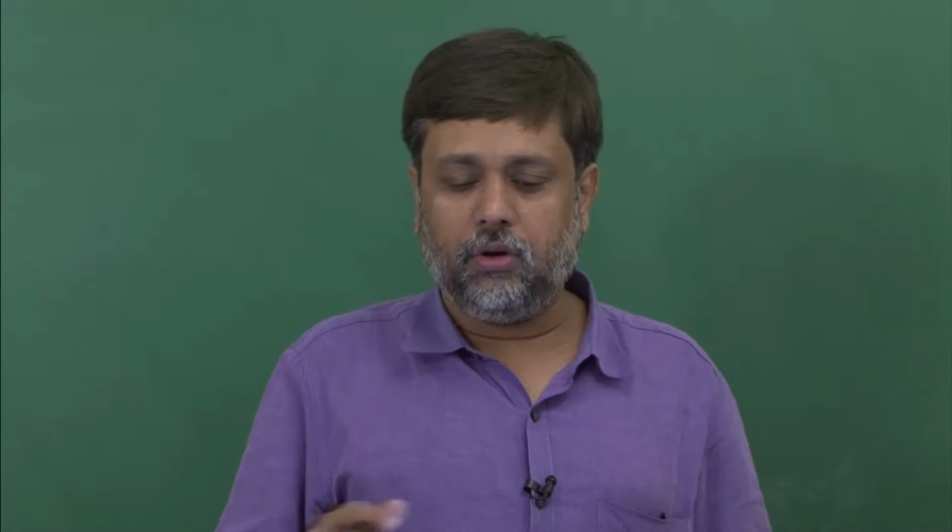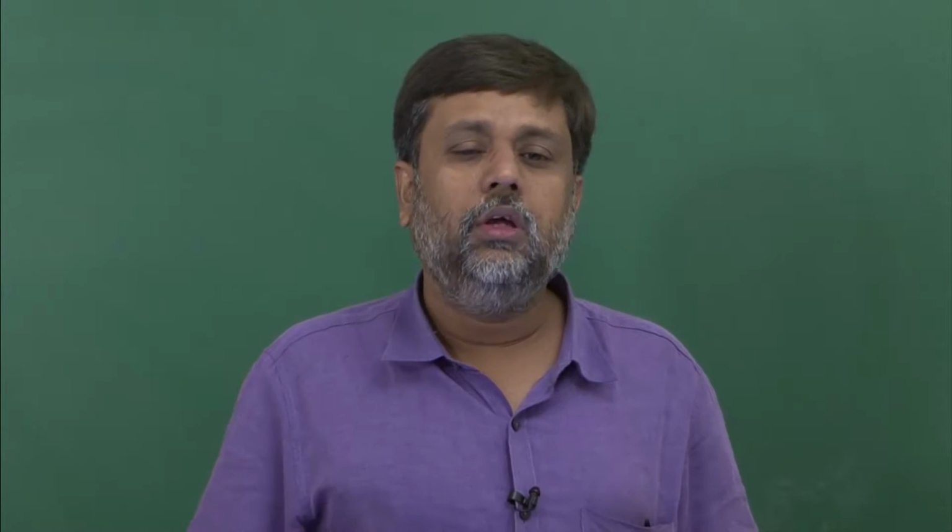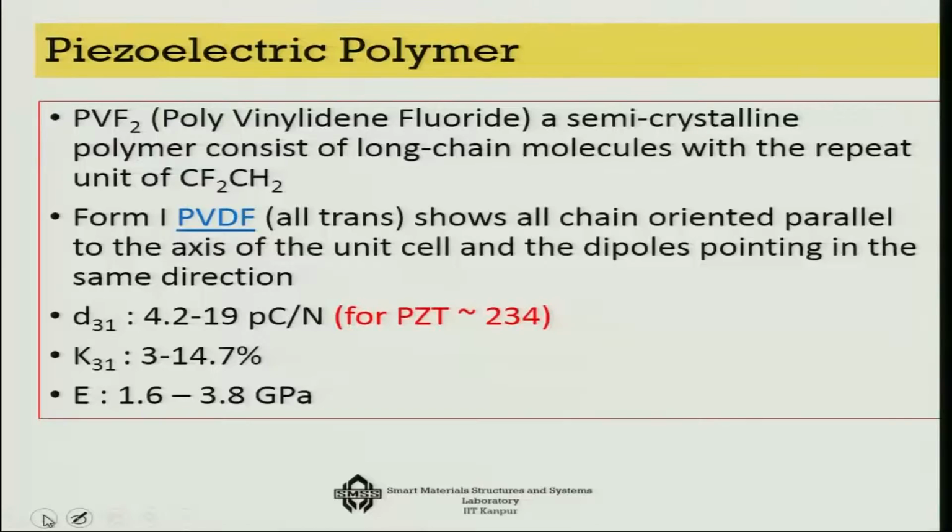Now make a piezoelectric polymer so that I can give better shape. You can get a piezoelectric material itself which has kind of asymmetric distribution from the long chain molecules with the repeat unit of CF2CH2, and these pendants of fluorine are what actually make it piezoelectric. There are various forms.